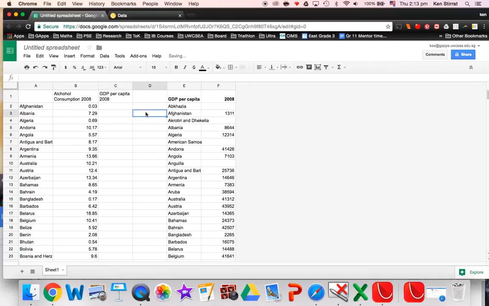So there is a formula that will work for this, and let me share that with you. It's called a vertical lookup. I hope it works. Let's try it. So in here's where we get into the formula that will take the number for Afghanistan, GDP per capita, and put it in here. So equals always when you start a formula, and it's called a vertical lookup. So it's a VLOOKUP, okay, open bracket.